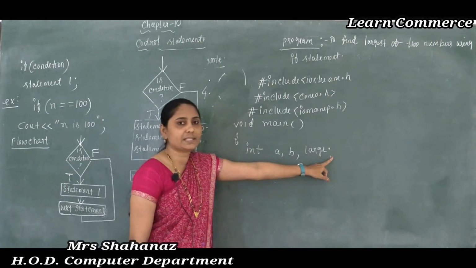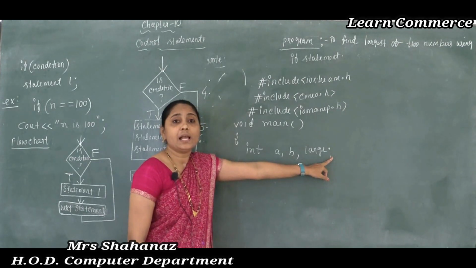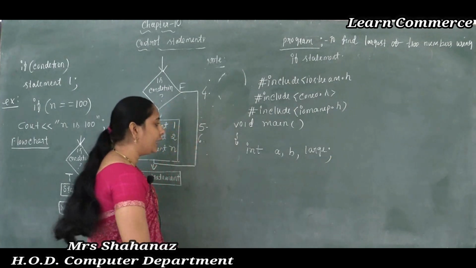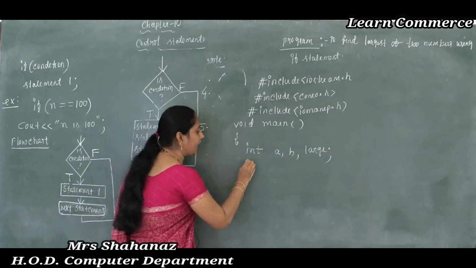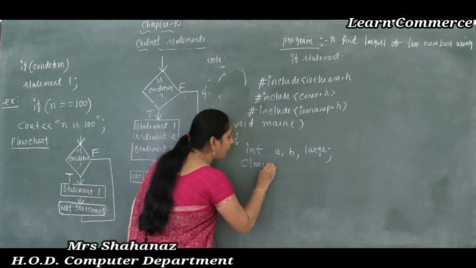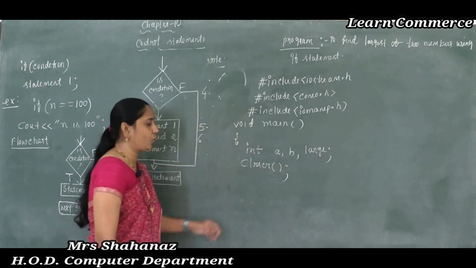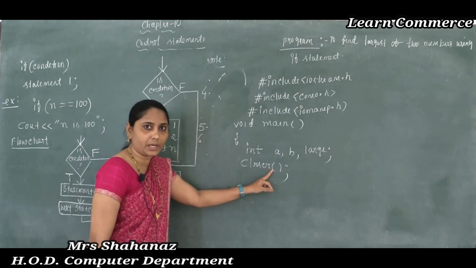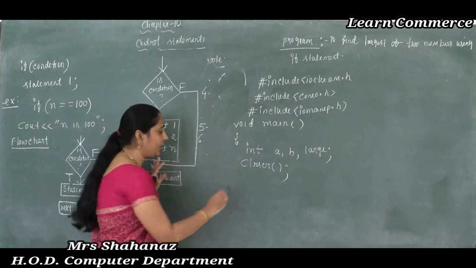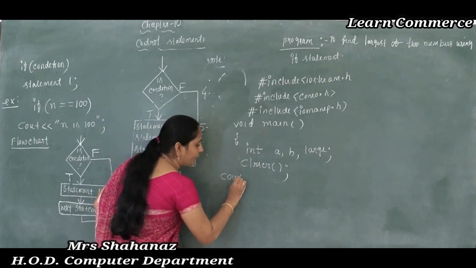And finally this statement terminates with a semicolon. And next, as we already wrote the header file conio.h, I am using clrscr semicolon, clrscr, open close brackets, semicolon here.